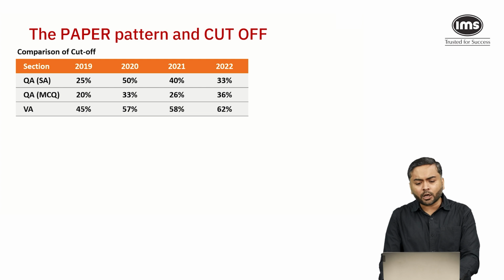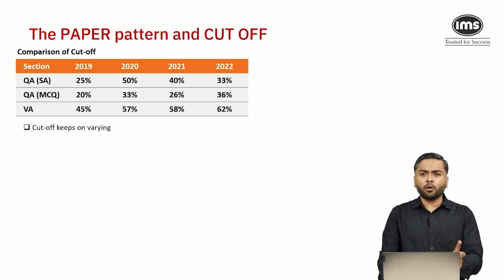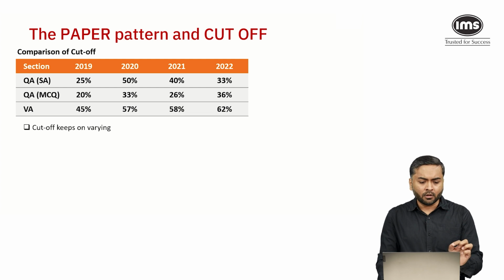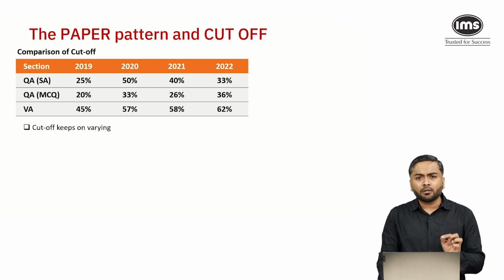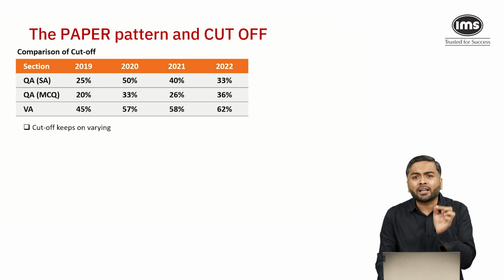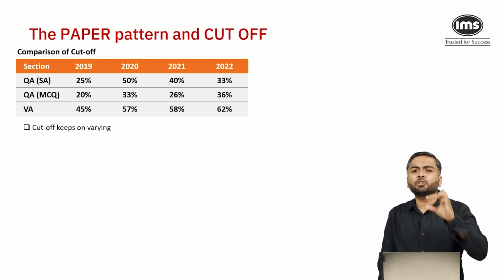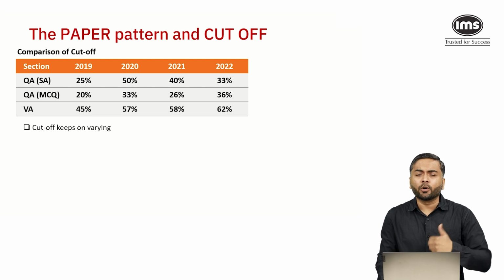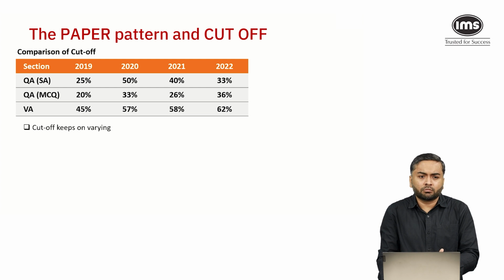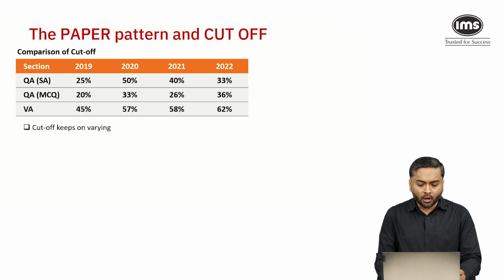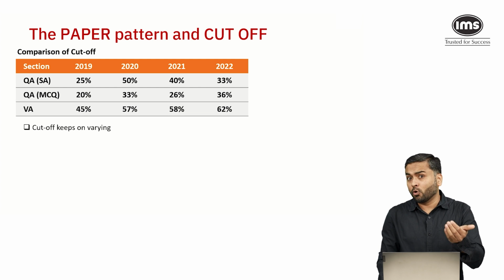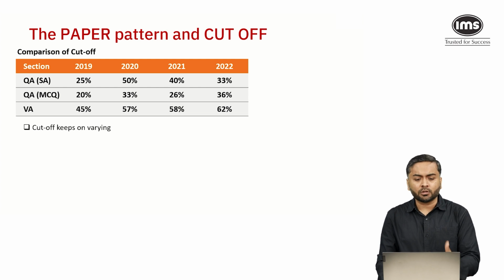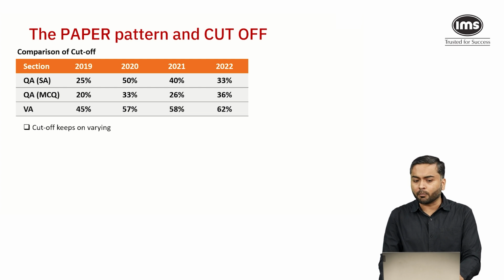So we can see that the cutoffs are not constant, they keep on varying. My suggestion to everyone watching this session is do not have a fixed number of attempts, or a fixed score you need to achieve in a section to clear the cutoff. Always attempt the paper on its merit; it's a saying, the more the merrier. Maybe the cutoff may go down this year. So don't panic in the paper if you're not able to attempt X number of questions. Attempting the paper on its merit is very important.